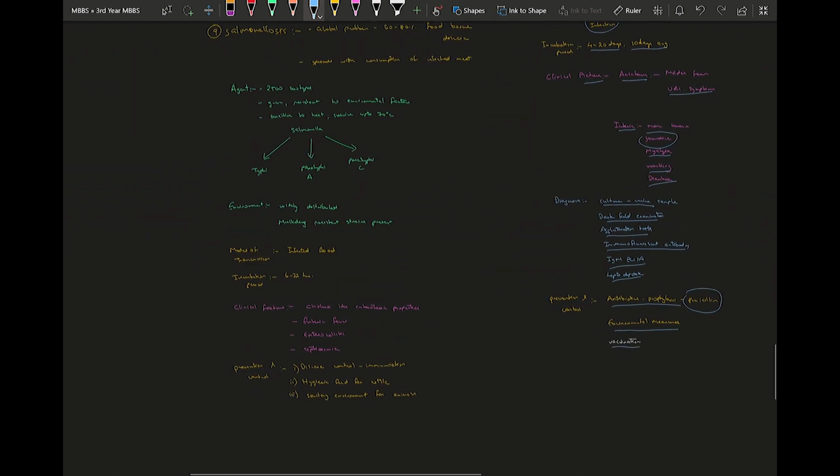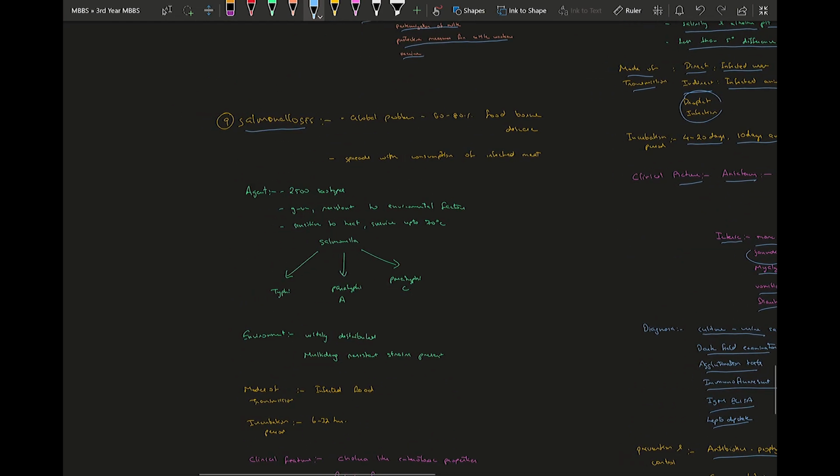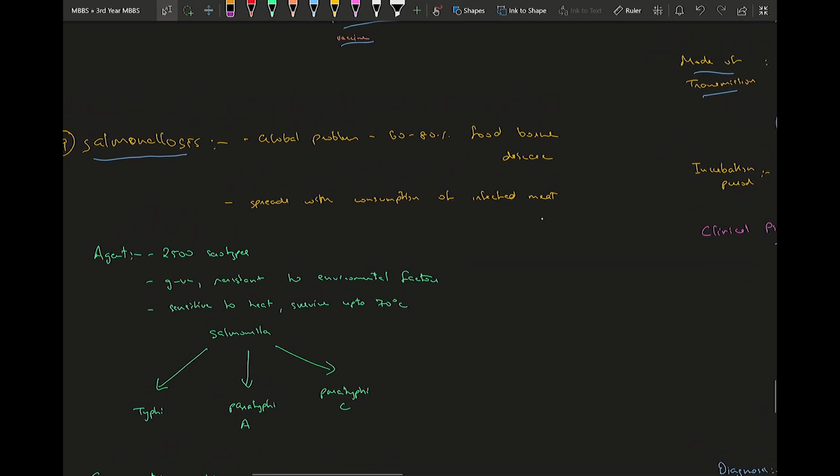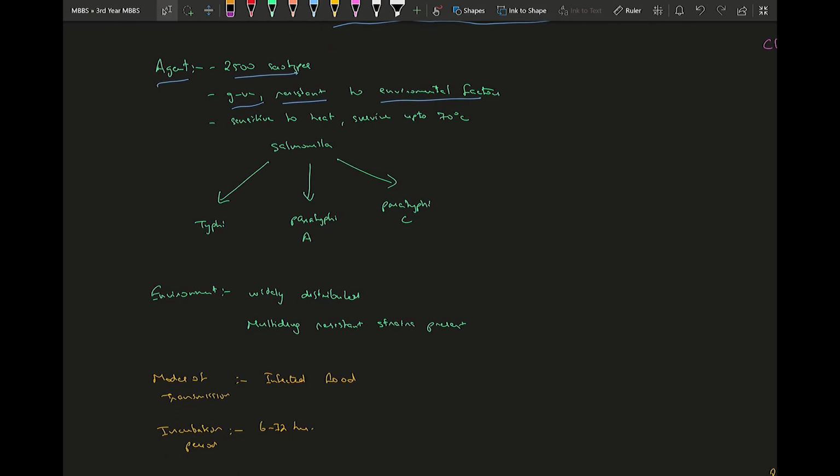And the last small disease which we'll be covering is salmonellosis. So Salmonella typhi causes typhoid. So it's a global problem and causes 60 to 80 percent of the foodborne disease in the world. It spreads via consumption of infected meat. So the agent factors, there are 2,500 serotypes of Salmonella. So it's a gram-negative, resistant to environmental factors type of bacteria. There are three main types which affect human beings. Those are your typhi, your paratyphi A and paratyphi C.